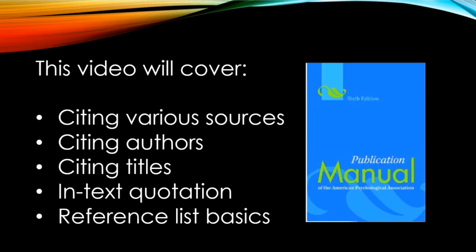The APA Style Manual, or the Publication Manual of the American Psychological Association, now in its 6th edition, provides reference and citation guidelines for writing, formatting, and structuring professional papers in the social and behavioral sciences. This video will cover some of the basics, including citing various sources, citing authors, citing titles, in-text quotation, and reference list basics.